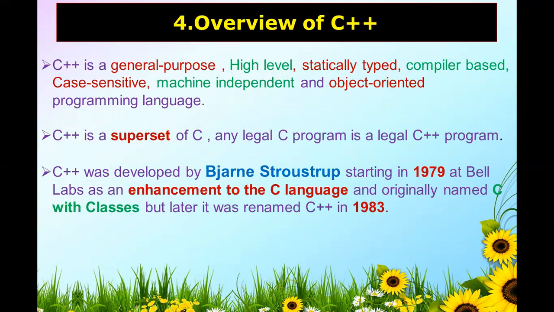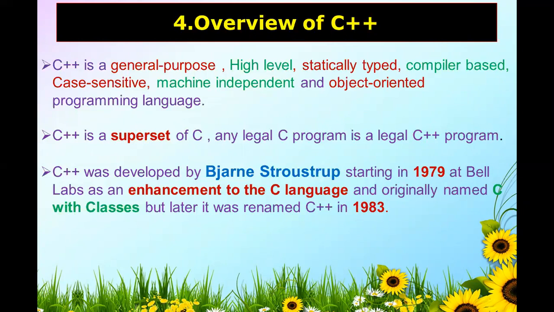C++ is a general purpose language. General purpose means a number of applications are designed with the help of this C++. So that's why it is called general purpose, high level. It is not understood by your machine. It is only understood by human beings. Statically typed means its syntax is checked at compile time, not run time. So it is called statically typed.